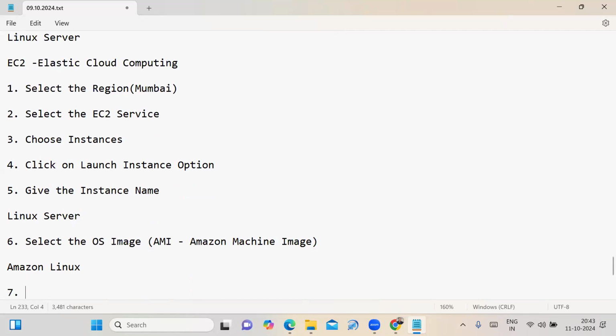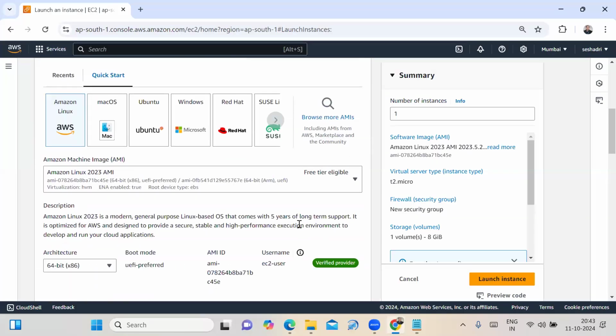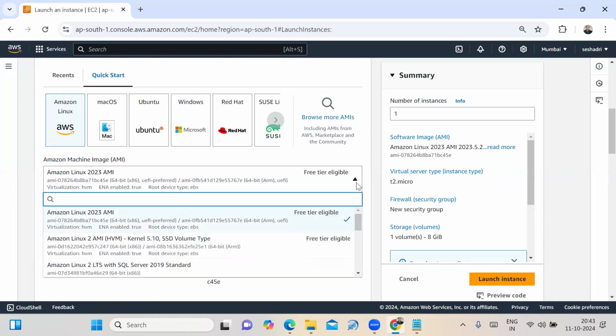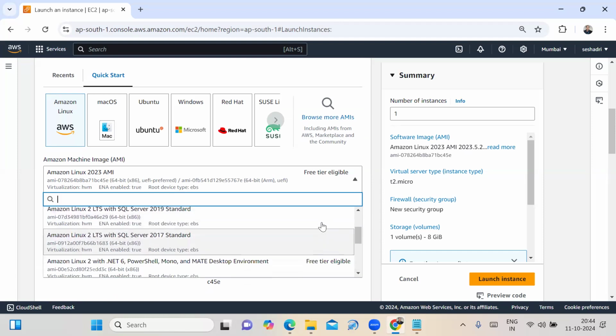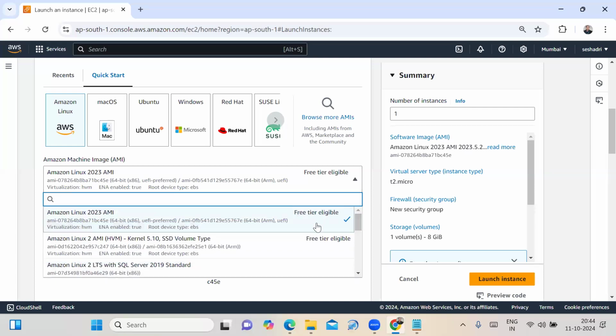Fine. If you click on this arrow mark, we have to scroll down. Some of them are mentioned as free tier eligible. Some of them are not mentioned as free tier, which means they are the paid version. Friends, for practicing purposes we have to select the free tier eligible one.